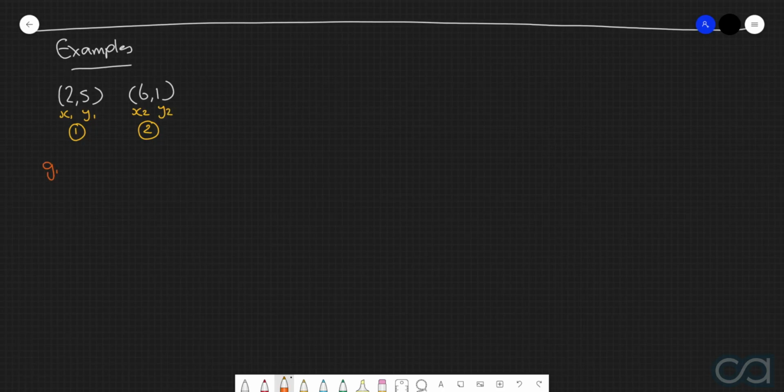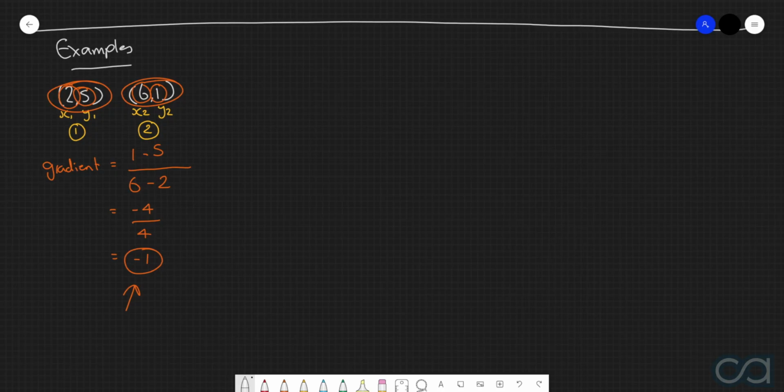And so the gradient of the straight line segment connecting these 2 points is given by y2 minus y1 divided by x2 minus x1. This simplifies to negative 4 over 4, which is equal to negative 1. So therefore, the gradient of the straight line segment connecting 2, 5 and 6, 1 is equal to negative 1.